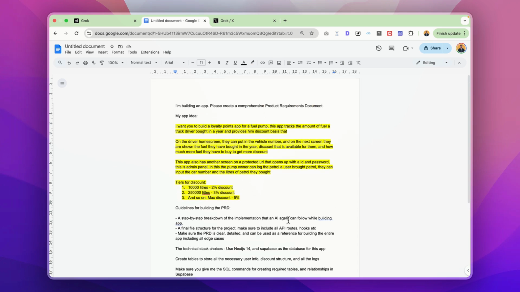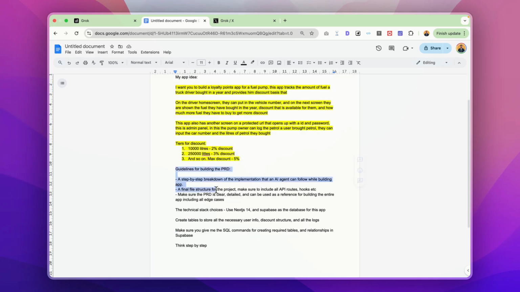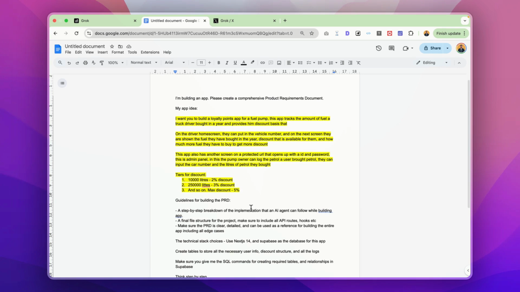Apart from that, I have wrapped this entire app idea with a certain set of instructions I use for generating a product requirements document. This is basically a document that will help Cursor create an app based on these specific instructions. I've mentioned certain steps here for generating the PRD. These steps help guide these deep thinking models like Grok 3 in the right direction. I figured all of this out by trial and error. So if you are a beginner, I would recommend you just use this entire prompt. You can find it in the description below and just put in your app idea in this section.